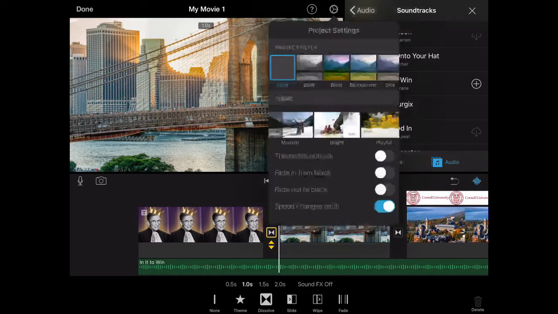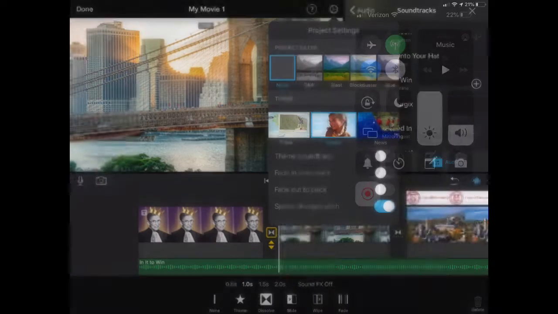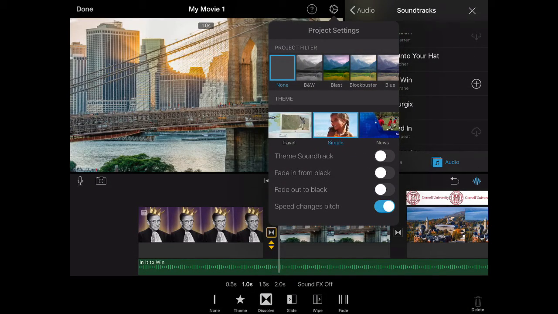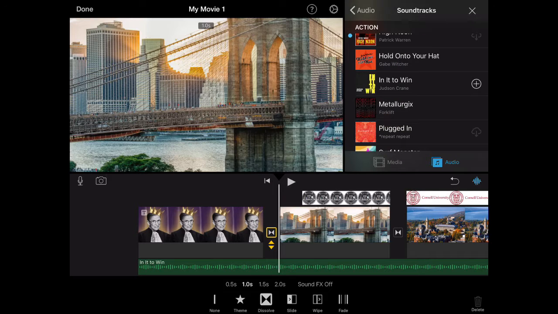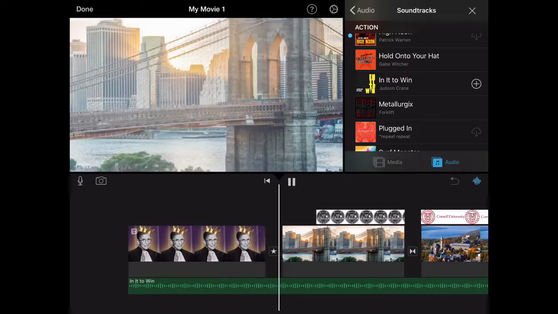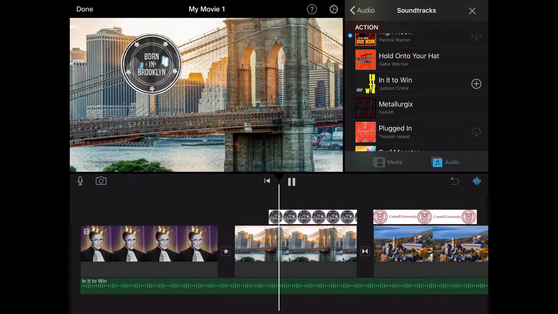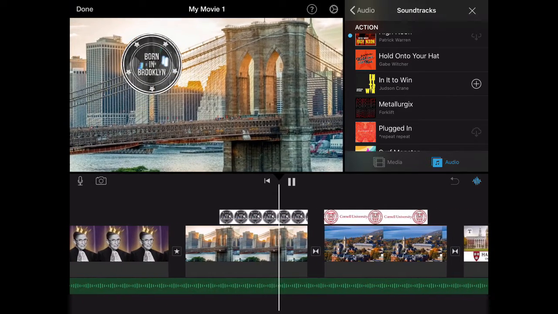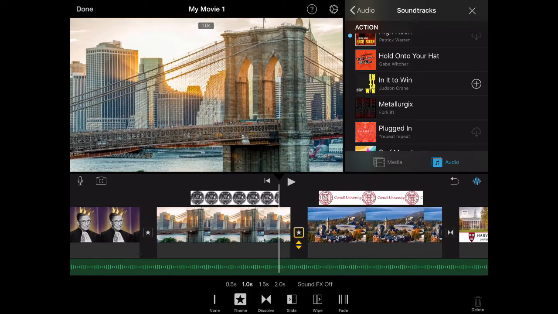So there's only a few options down at the bottom, but if I go up and I look at the different themes, each theme has its own special transition. Let's check out Bright, see how that looks. So I'm going to change the transition to the theme one. Ooh, I like that. Now I can make each transition different, or I can make them all the same.